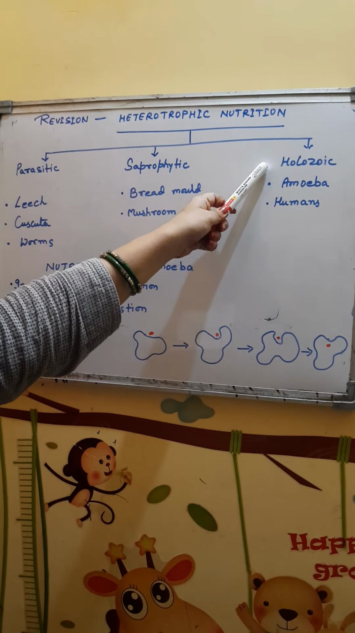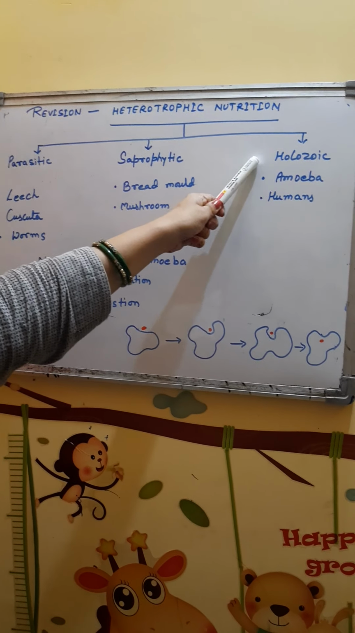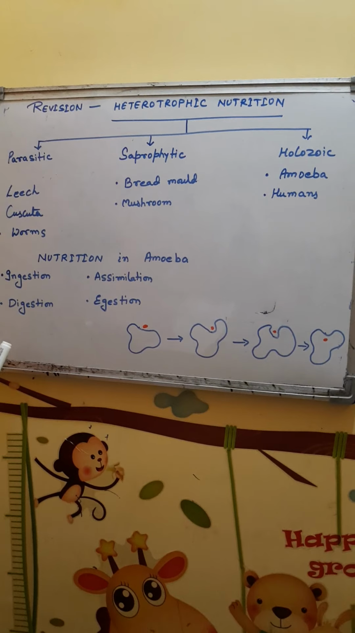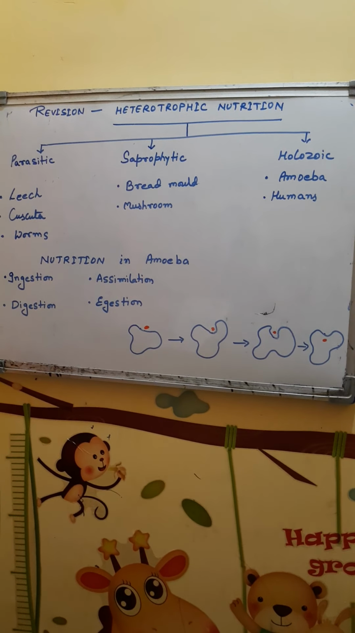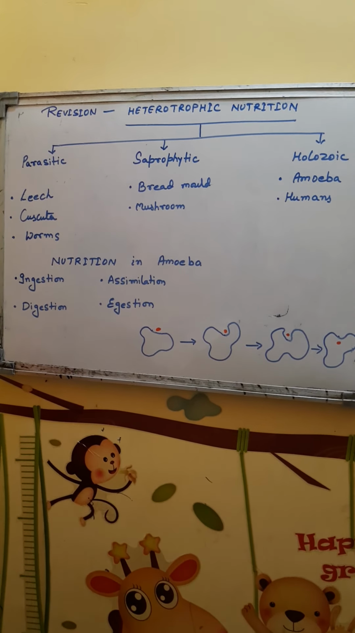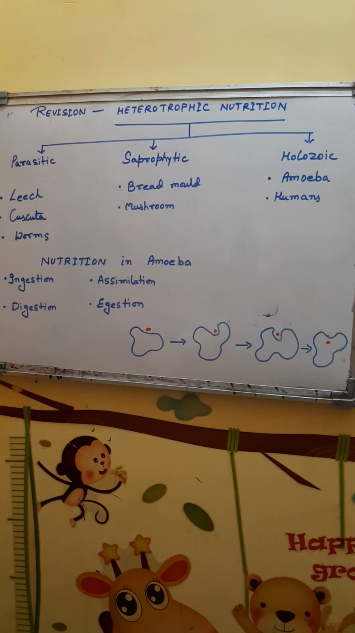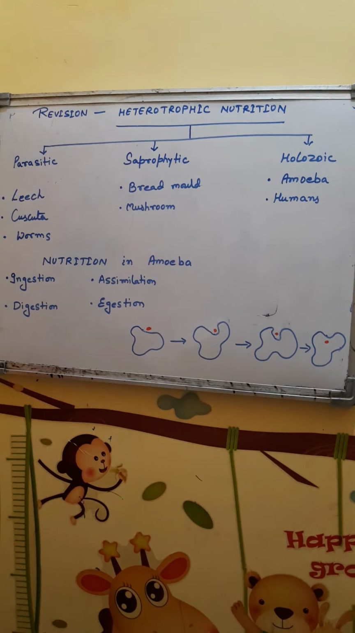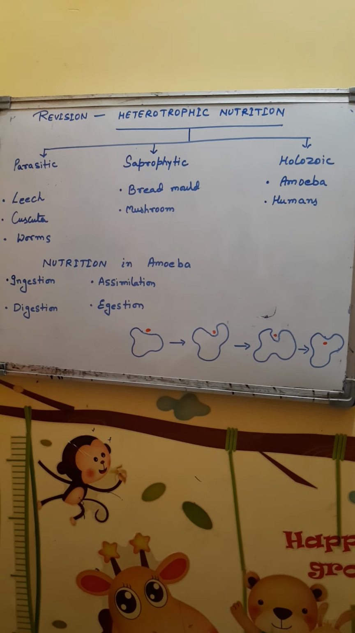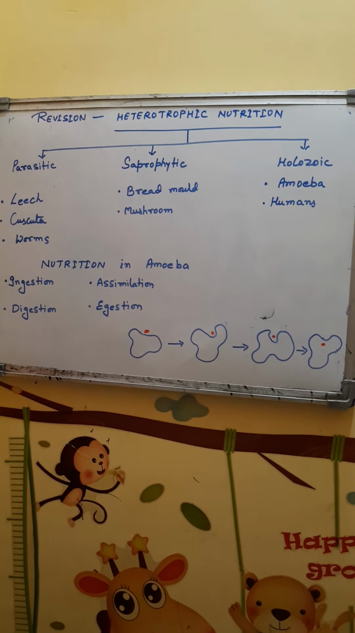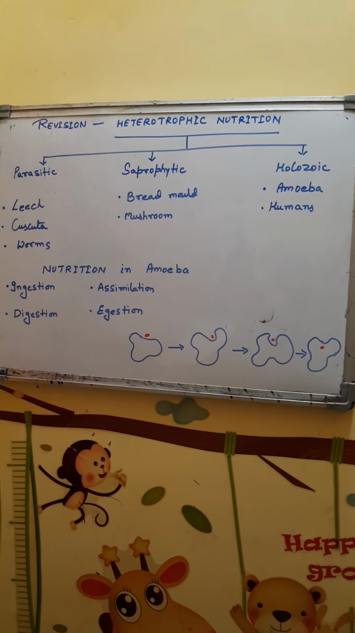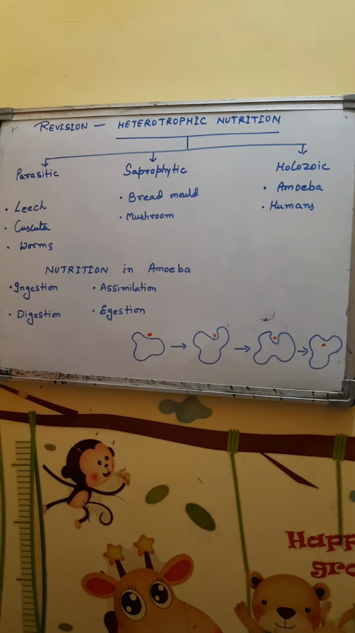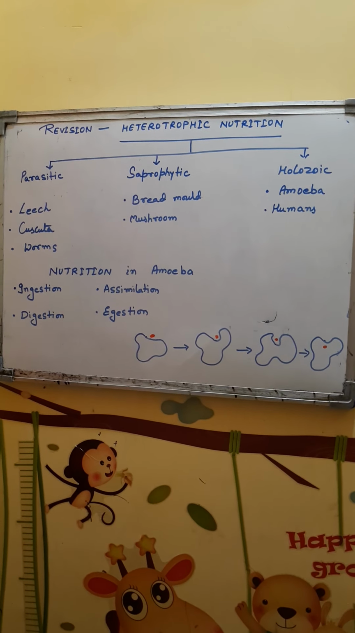The next type of heterotrophic nutrition is holozoic nutrition. It is a mode of nutrition which involves intake of solid pieces of food. Since solid food is taken, it is also called ingestive nutrition. It is found in animals and protozoa. The food that the organism takes in may be taken from another animal, plant or its part.